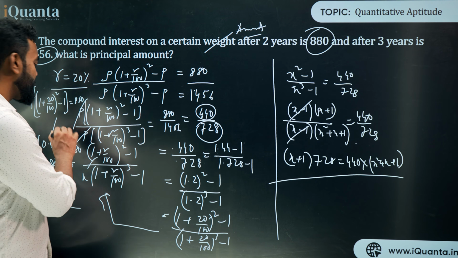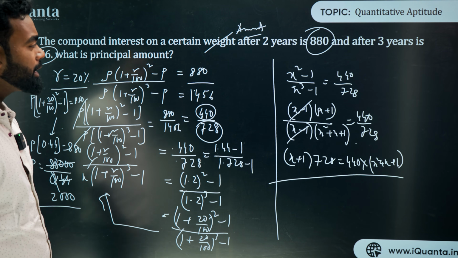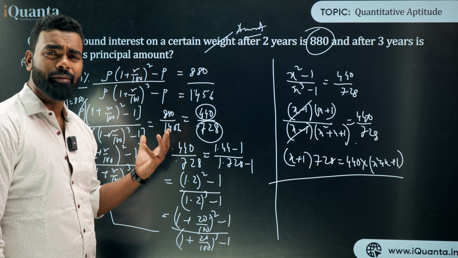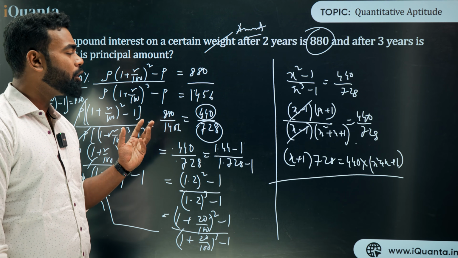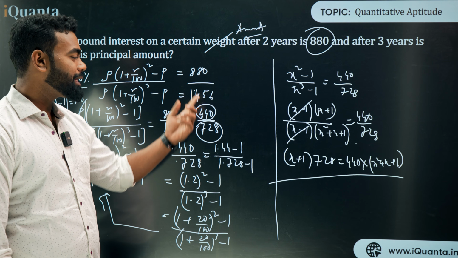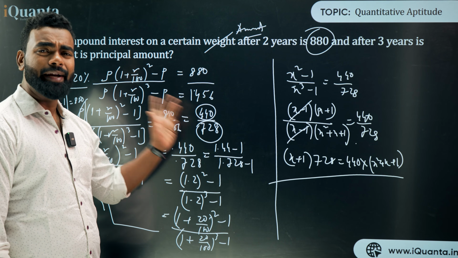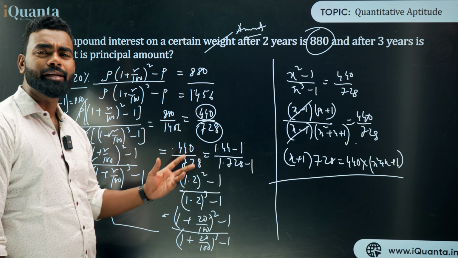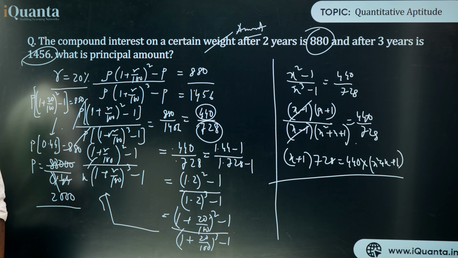And please remember one thing, the foremost important thing: whenever this kind of questions comes, they have certain logic also. That's why it is 880 and 1456. From that I got 440 and 728, and I understand what is 440 and 728. So this is how you exactly solve questions.